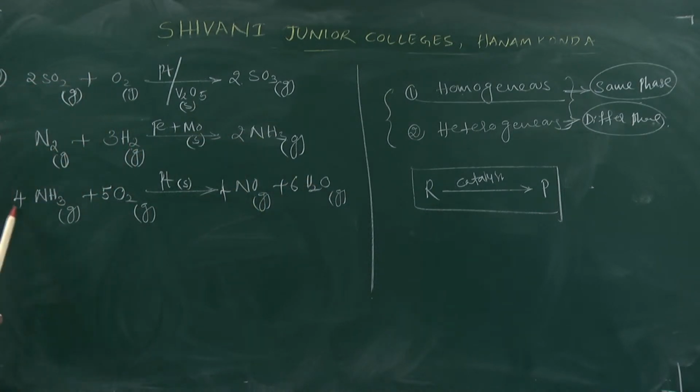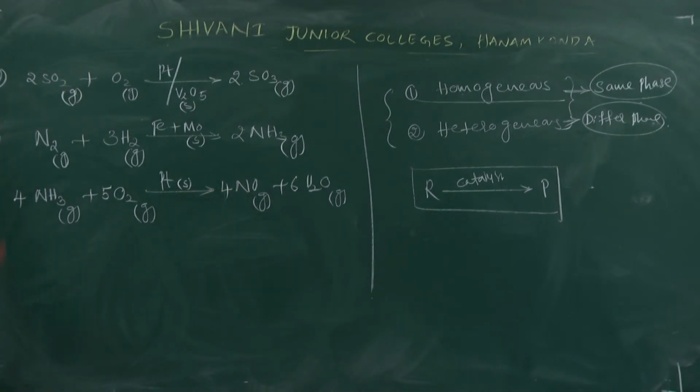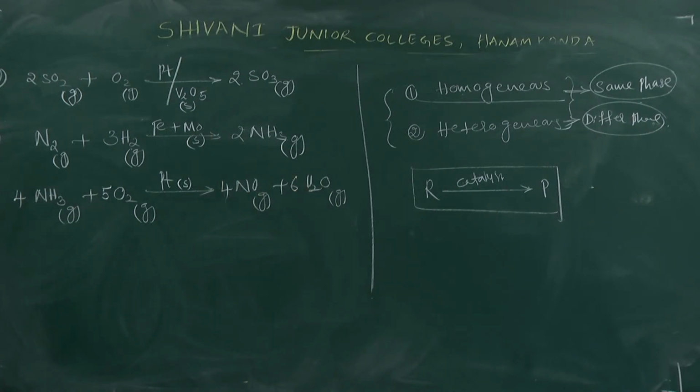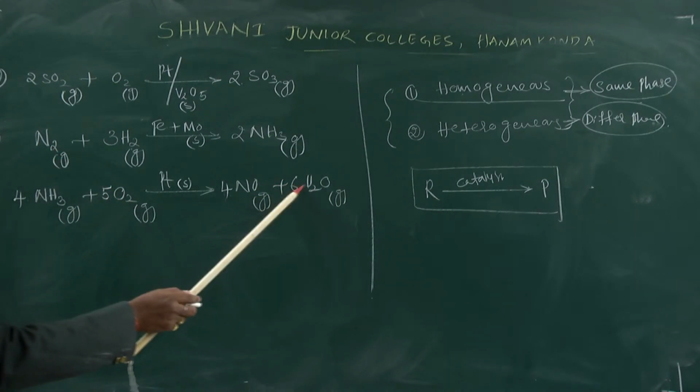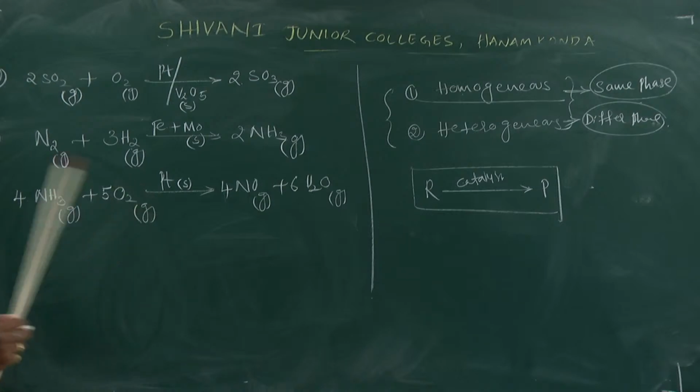See how many nitrogens are here: 4 moles of nitrogen. Here also 4 nitrogens are present. Hydrogens: 4 times 3 is 12, and 6 times 2 is 12 hydrogens. And oxygens: 5 times 2 is 10 oxygens. Here there are 6 oxygens and 4, so 6 plus 4 is 10 oxygens present. So now this is the balanced equation for the preparation of nitric oxide in the